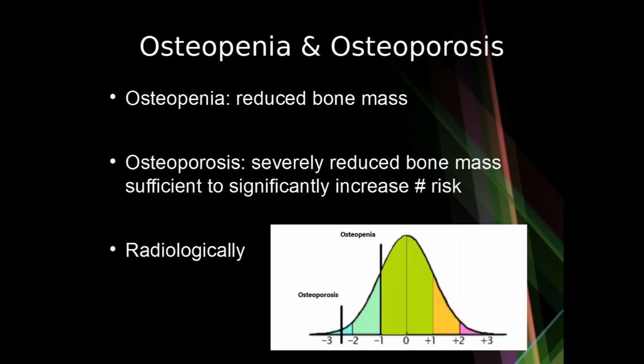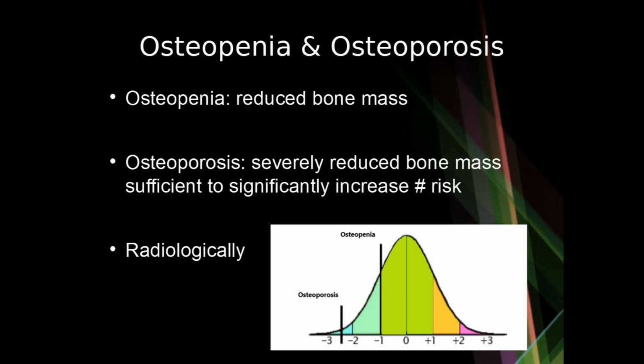The second topic for this video is osteoporosis. Osteopenia and osteoporosis are parts of the spectrum of the same disease. Osteopenia basically means reduced bone mass, whereas osteoporosis means osteopenia to such an extent that is enough to cause fracture. Radiologically also these two have definitions.